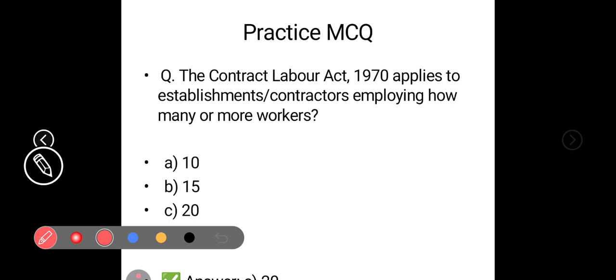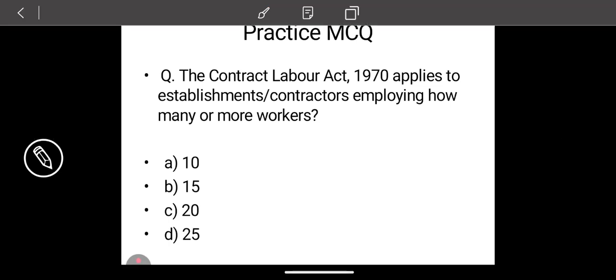The answer is very simple. The options are given in front of you guys: 10, 15, 20, 25. You know very well, in the first slide we studied how many workers are required to come under the Contract Labor Act 1970.